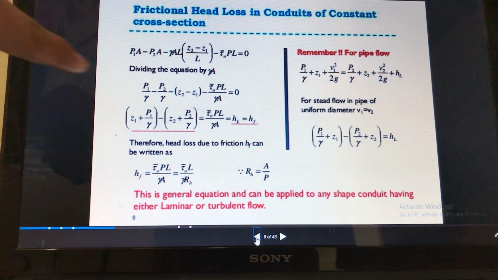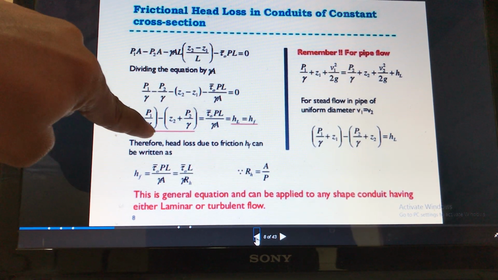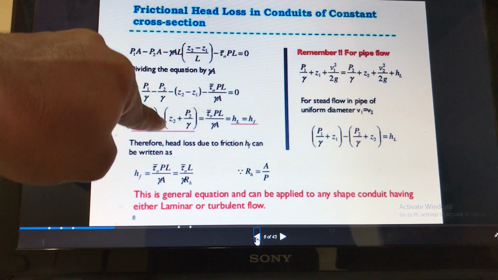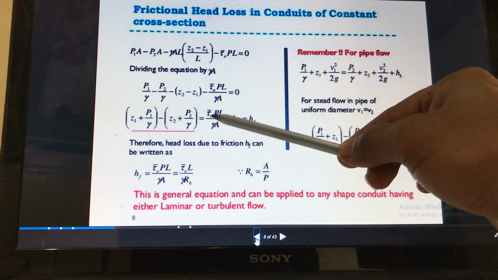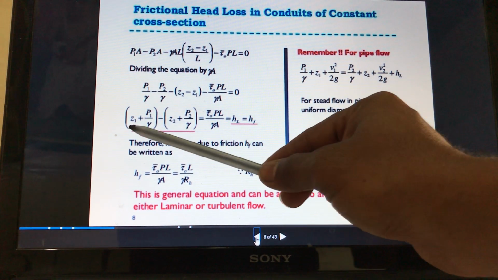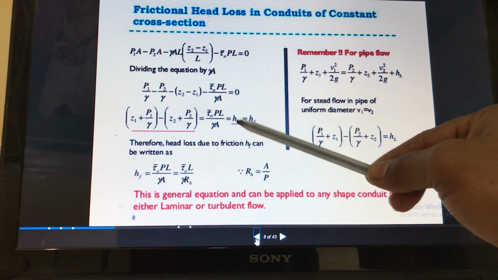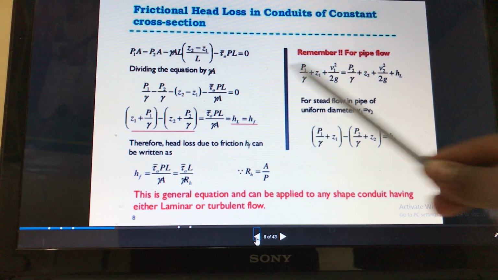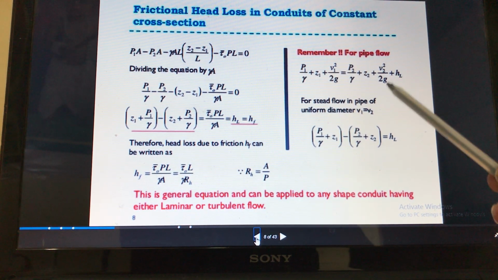Now this minus will get plus, so Z1 plus P1 by gamma, minus Z2 plus P2 by gamma, is equal to, shifting to the RHS, tau into P into L divided by gamma into area. So Z1 plus P1 by gamma minus Z2 plus P2 by gamma is equal to HL, or head loss. Actually we will consider it as a head loss. As you know, P1 by gamma plus Z1 plus V1 square by 2G is equal to P2 by gamma plus Z2 plus V2 square by 2G plus HL.